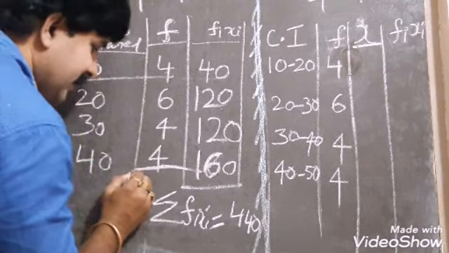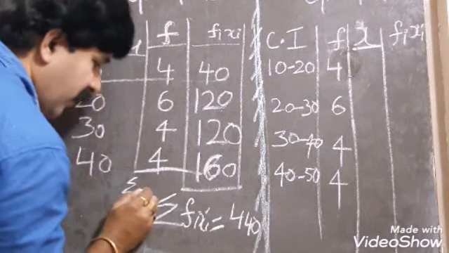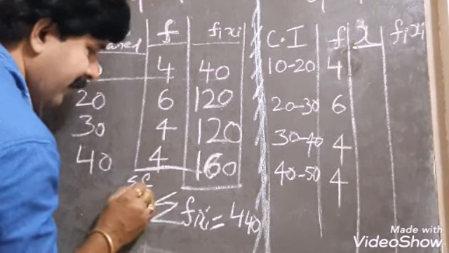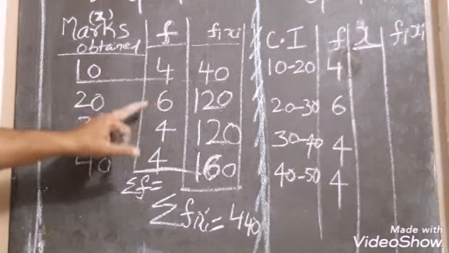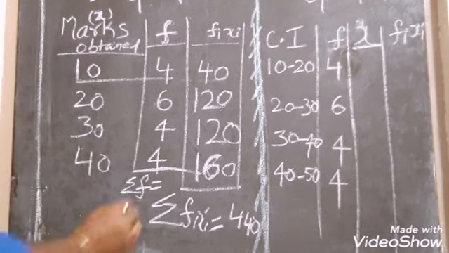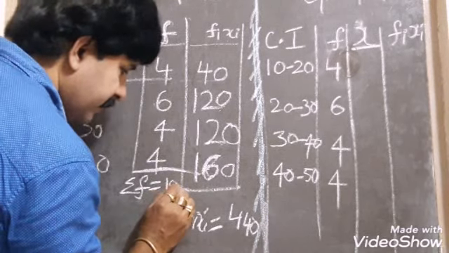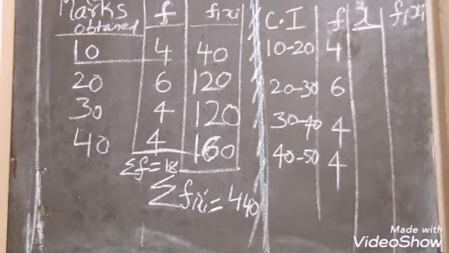You also make the total of F. F is calculated for all classes. This is marked as sigma F, which is equal to 4 plus 6, 10, 14, 18. Is it not? This is nothing but 18.